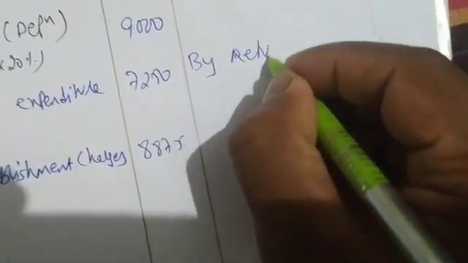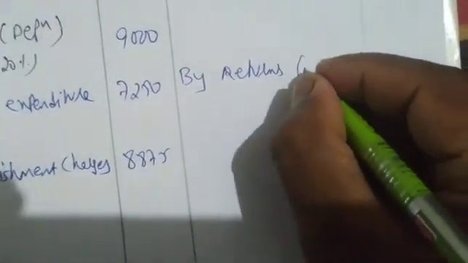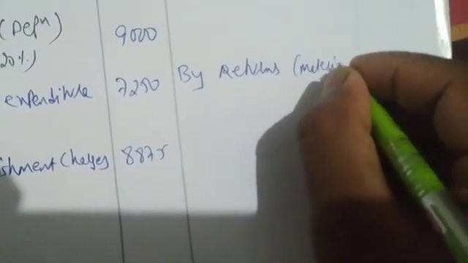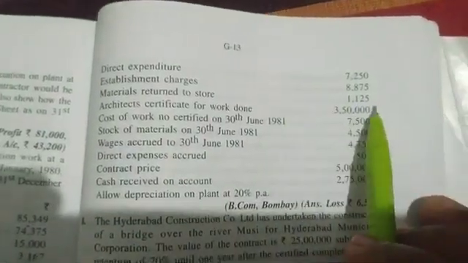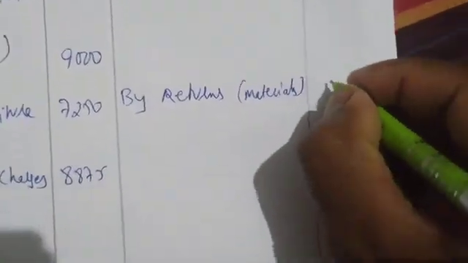Next, material return to stores. I'm writing credit side. By returns. You can write. What will be returned? Materials. How much is the value? Material returns 1125. Next is what? Architect certified work.